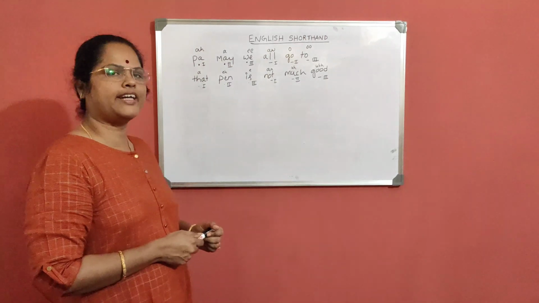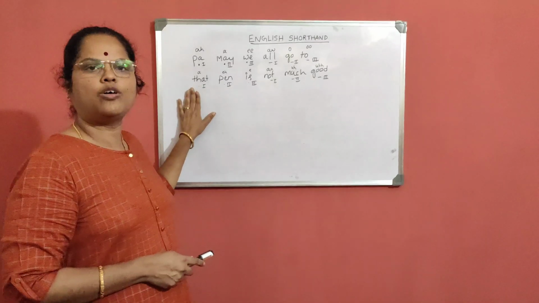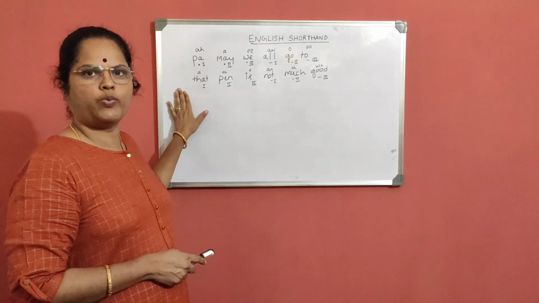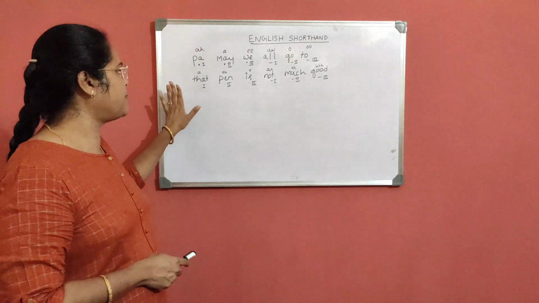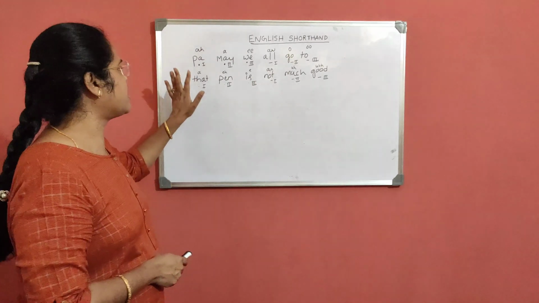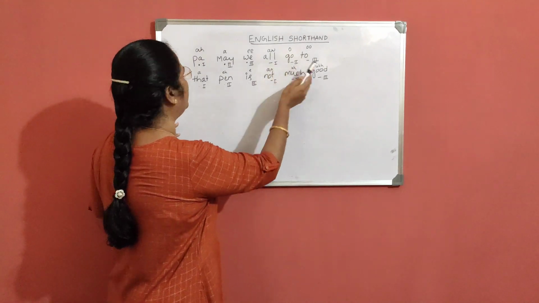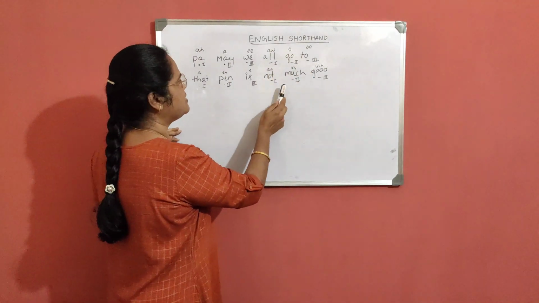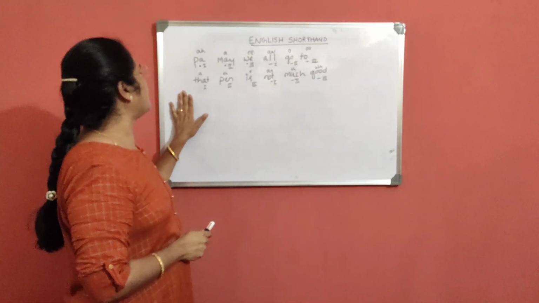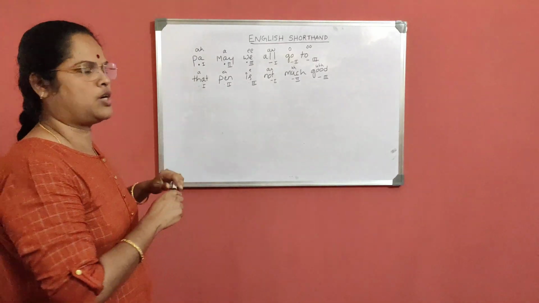In the previous class, I taught you short vowels and long vowels of shorthand. In this class also, I am going to teach you some more examples for short vowels and long vowels. I told you to remember the vowels in the shorthand. You need to memorize this phrase: Pa, may, we all go to. That pen is not much good. So I gave examples of each vowel, three examples for each vowel. Let us look at how it sounds.